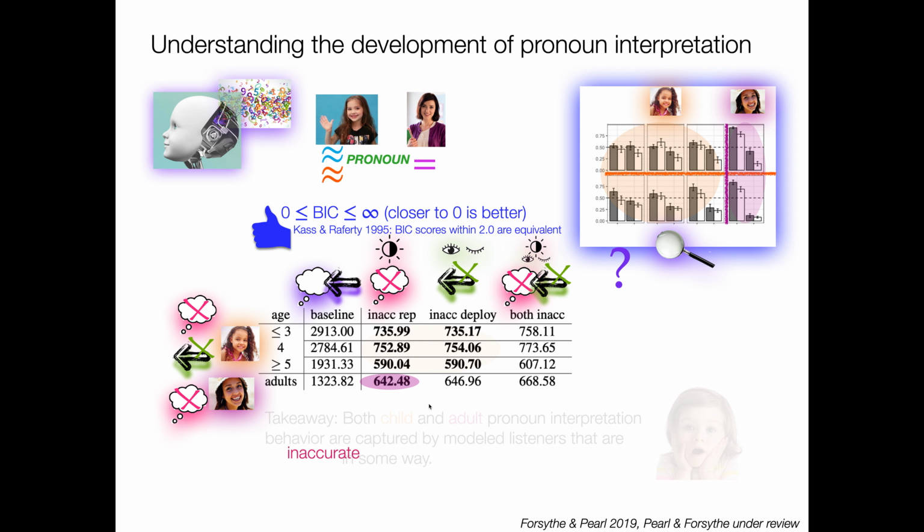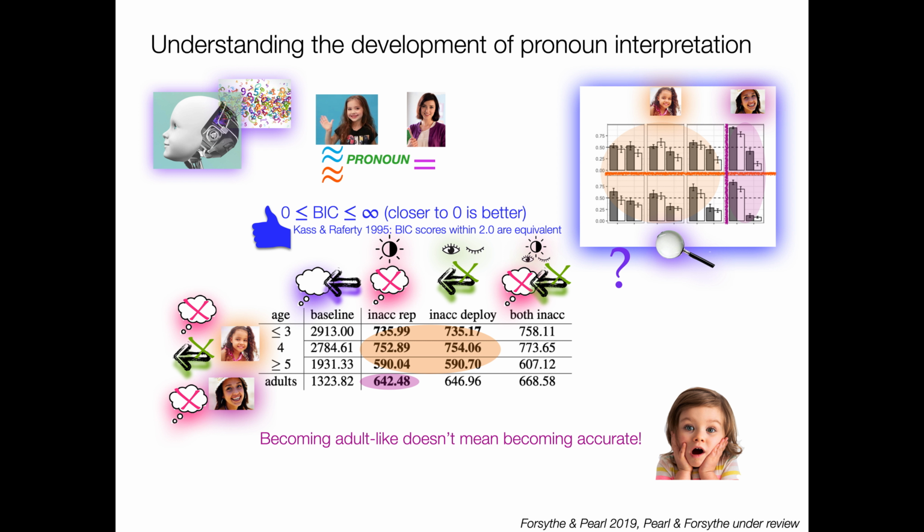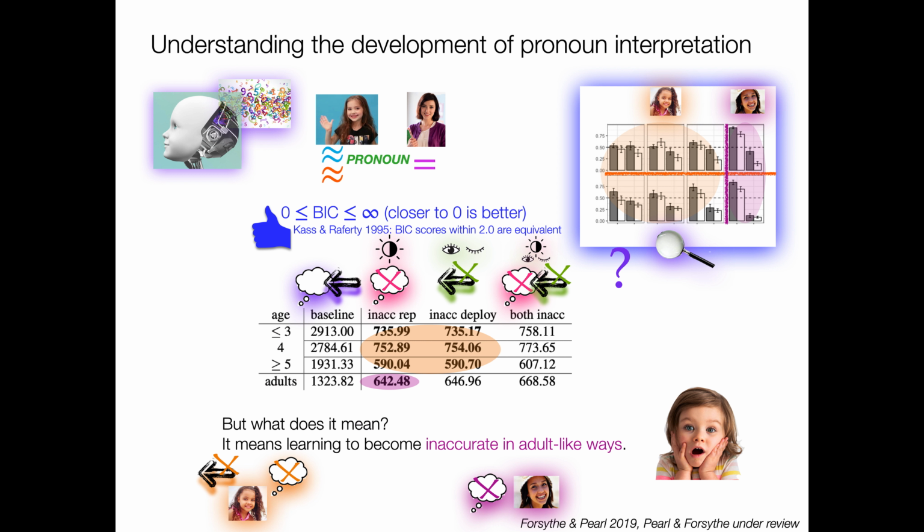Okay, so what does this mean? Well, it means that both child and adult pronoun interpretation behavior in this context are captured by modeled listeners that are inaccurate in some way. And the interesting thing is, how are they inaccurate, right? But perhaps a nice message here is that becoming adult-like doesn't mean becoming accurate. So let's look at this. What does it mean? It means learning to become inaccurate in adult-like ways, right? That's what it means to sort of undergo appropriate development.